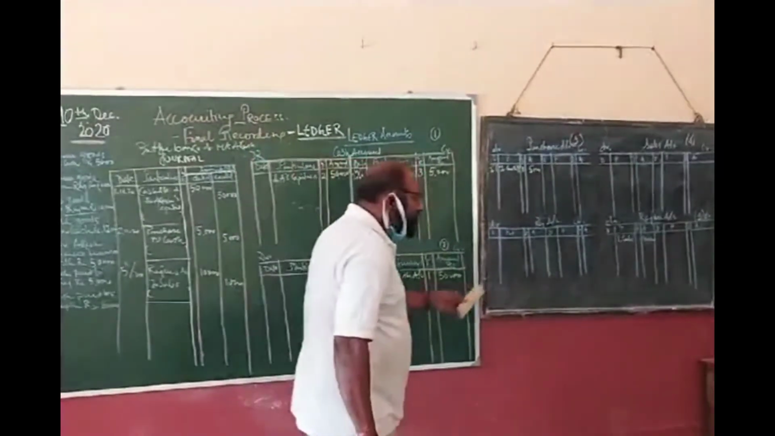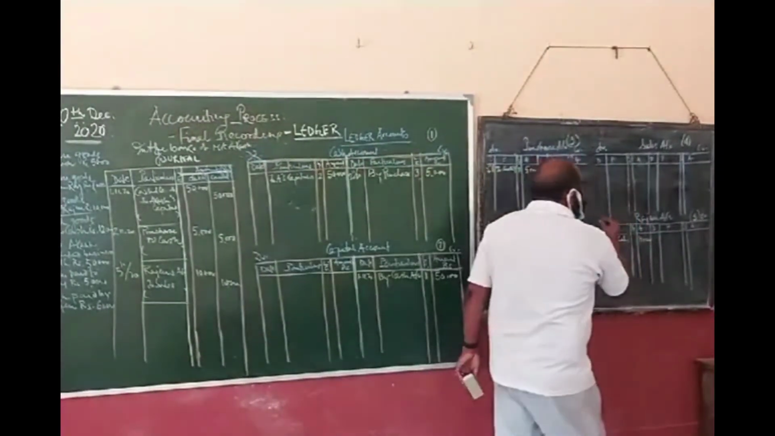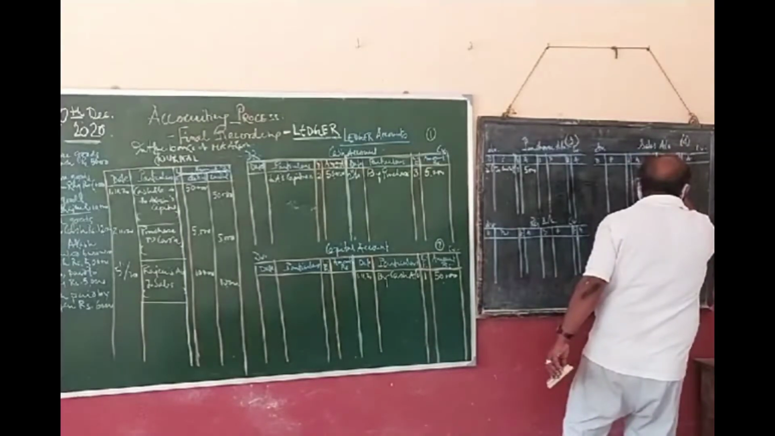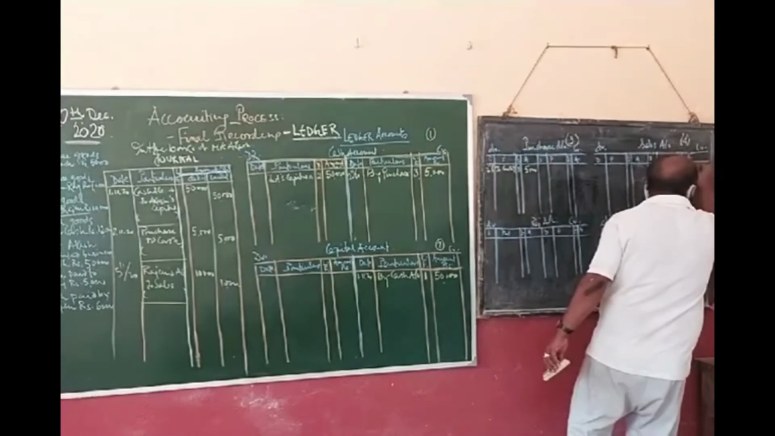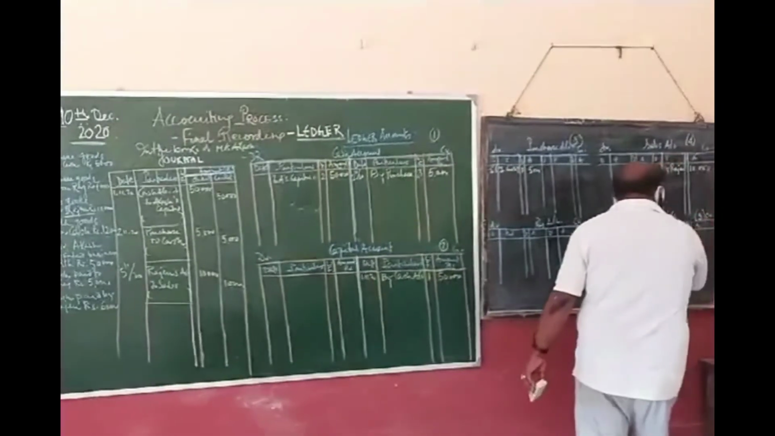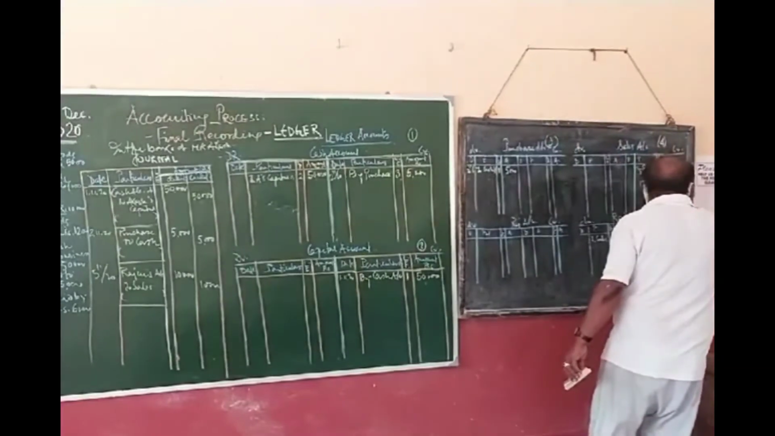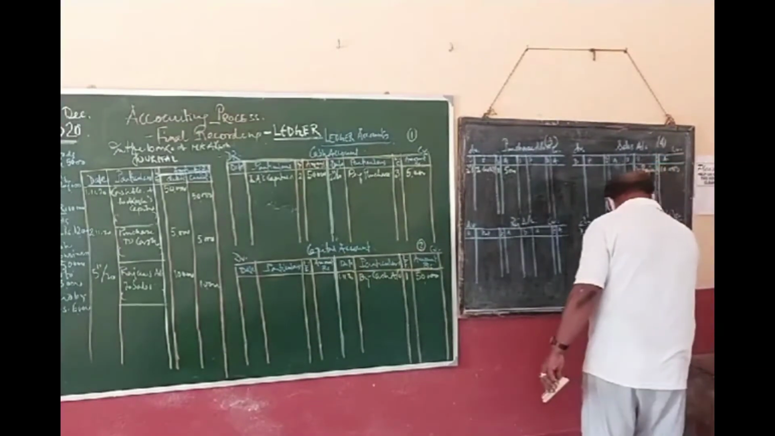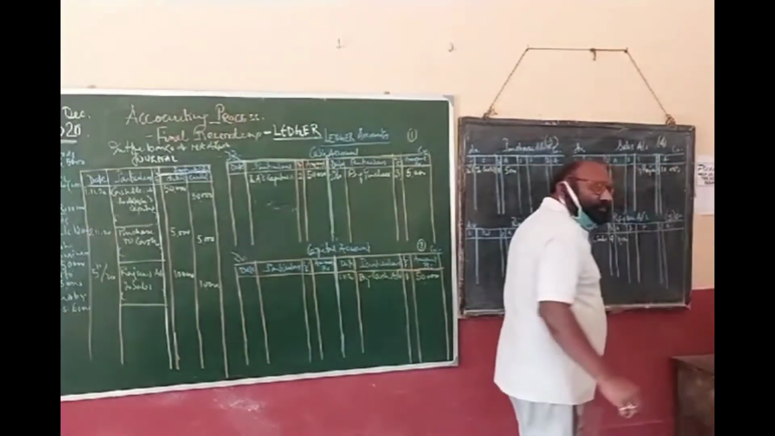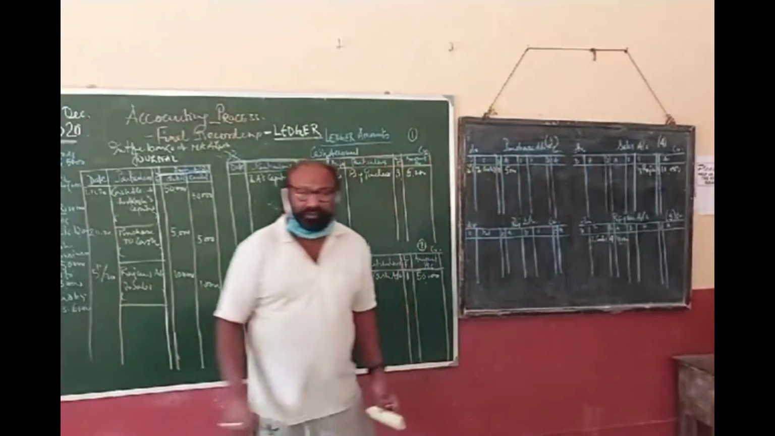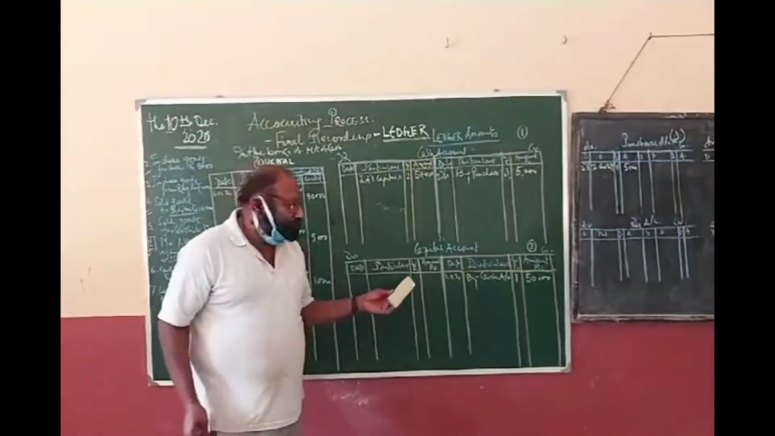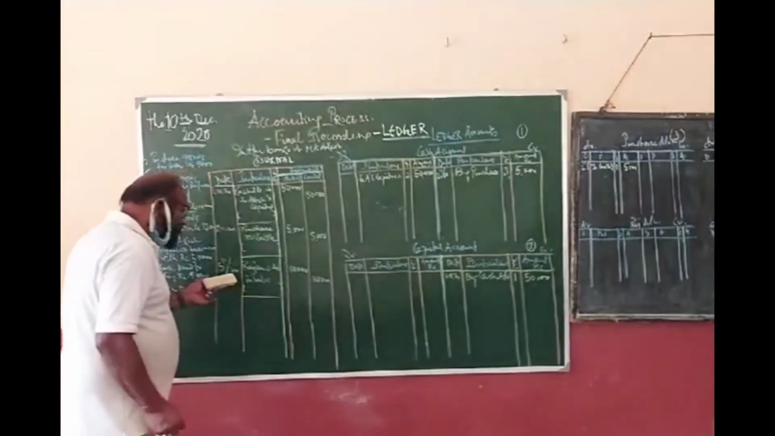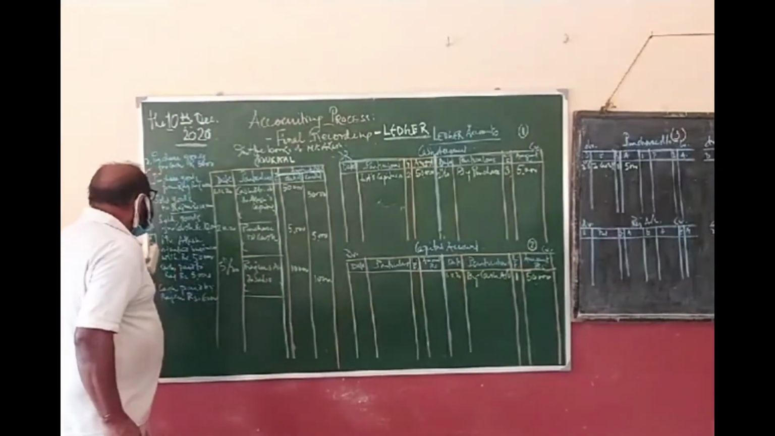So in Rajan's account we are writing sales, and in sales account we will write by Rajan. How much? 10,000. Now what is the page of Rajan? Rajan page is 5 and sales page is 4. Okay. Now, I am repeating this.